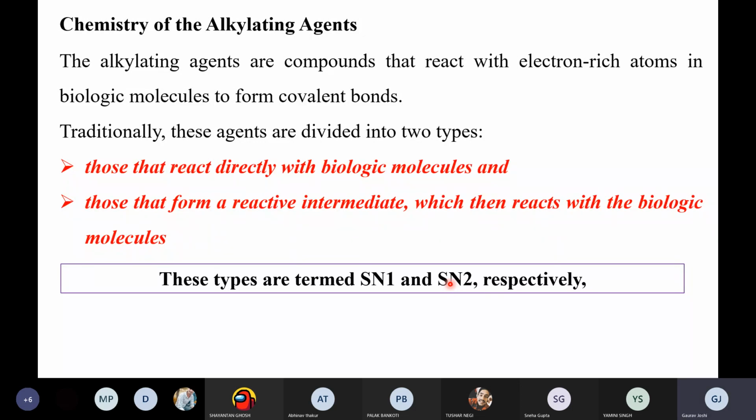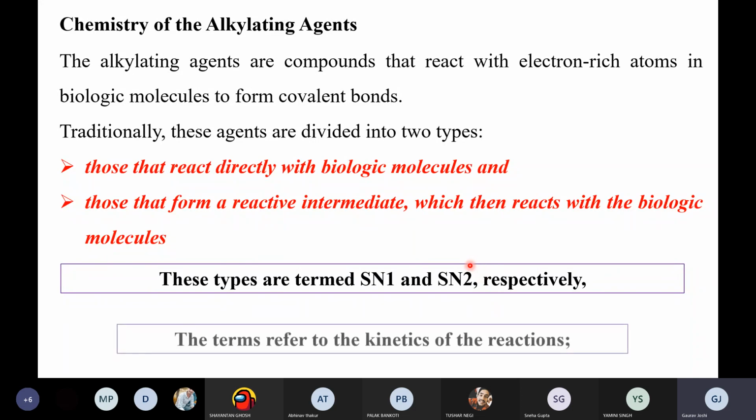Those that react directly with the biological molecules are said to possess the SN1 type of mechanism, and those that are prodrugs and then form an active molecule are known to exhibit the SN2 mechanism. This has nothing to do with the SN1 and SN2 mechanisms in organic chemistry.